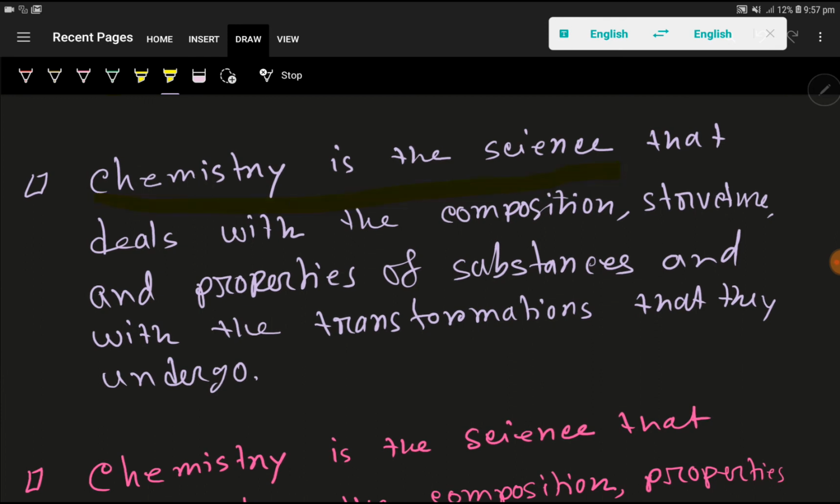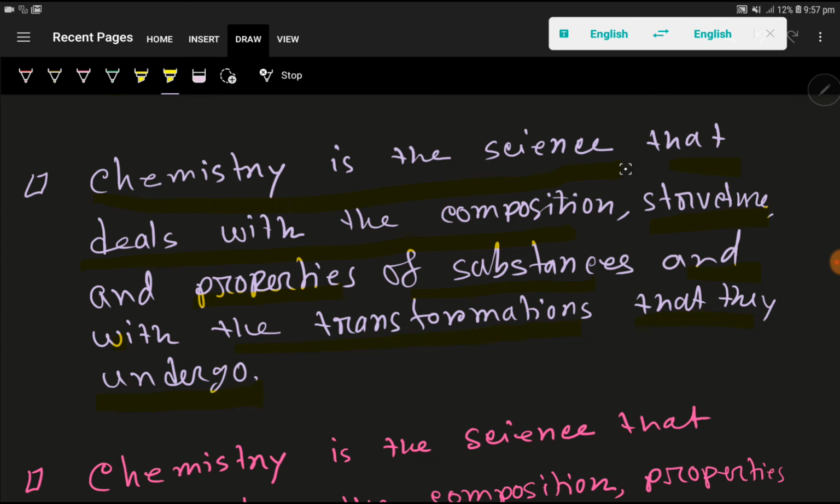Okay, here is another definition of chemistry. Chemistry is the science that deals with the composition, structure, properties of substances and with the transformations that they undergo.